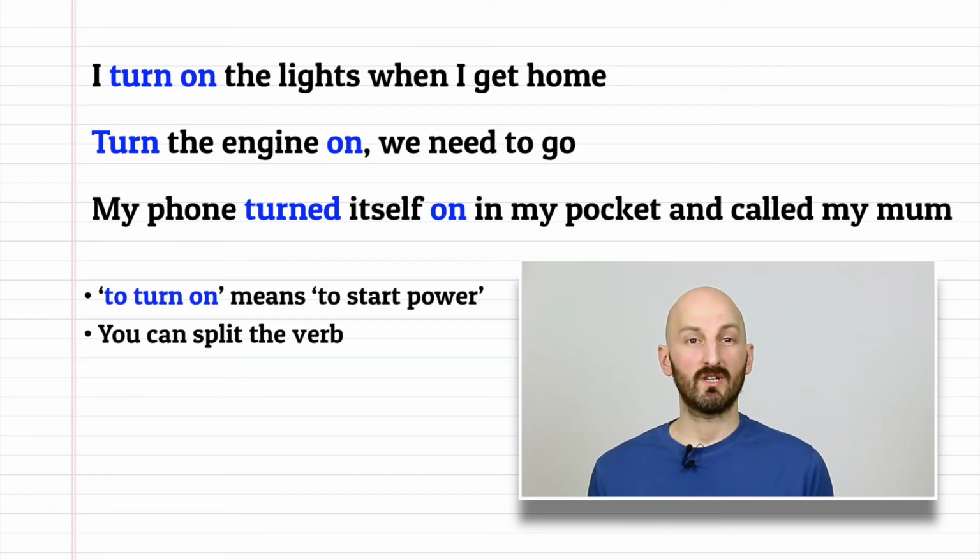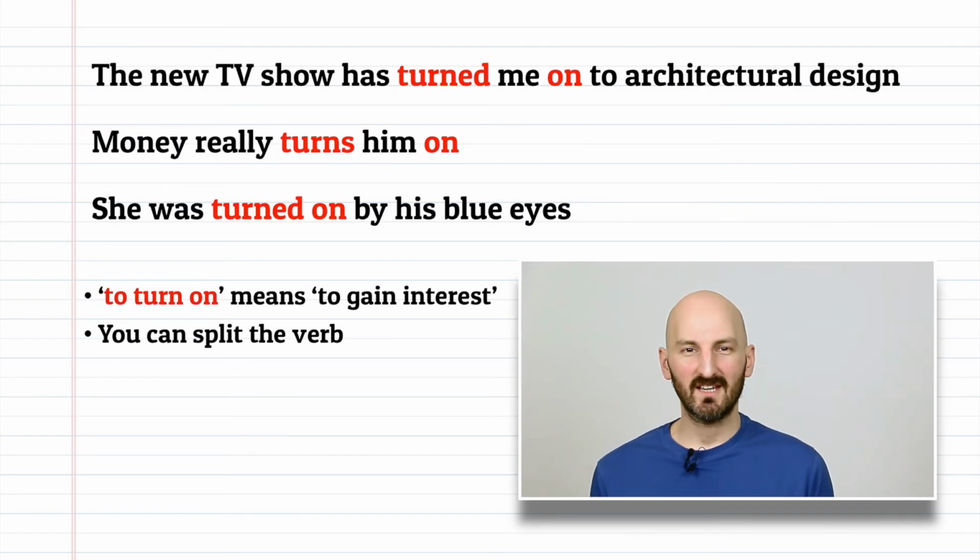I turn on the lights when I get home. This is a simple sentence that means to start the power and is used for electronics, engines and machines. You can split the verb with this meaning. Other examples are turn the engine on, we need to go, and my phone turned itself on in my pocket and called my mum. Turn on has a second meaning.